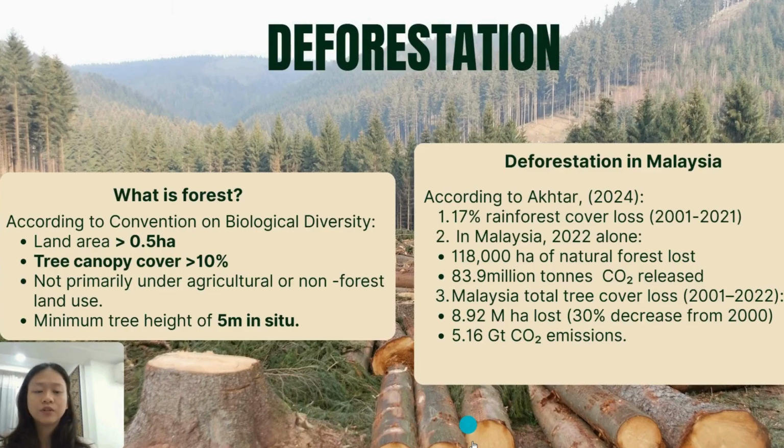So let's move on to the statistics of deforestation in Malaysia. According to ACTA 2024, there was a 17% rainforest cover loss in Malaysia from 2001 to 2021. In Malaysia in 2022 alone, 118,000 hectares of natural forest were lost, which resulted in 83.9 million tons of carbon dioxide released. Malaysia's total tree cover loss from 2001 to 2022 was 8.92 million hectares, which shows a 30% decrease from 2000, leading to 5.16 gigatons of carbon dioxide emission.